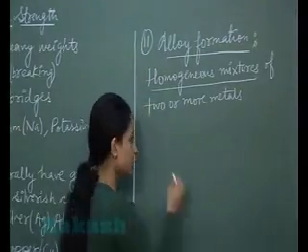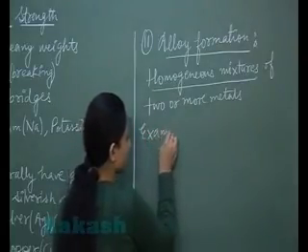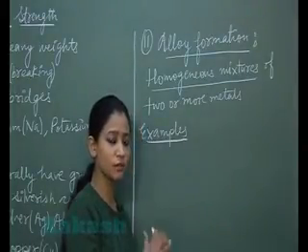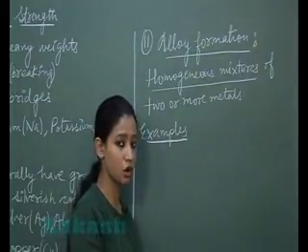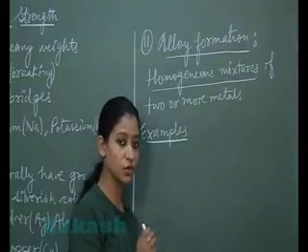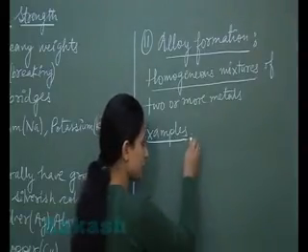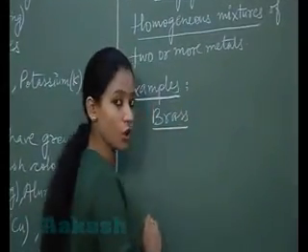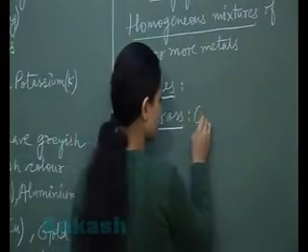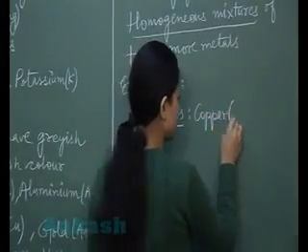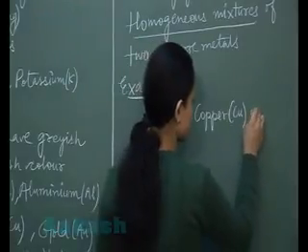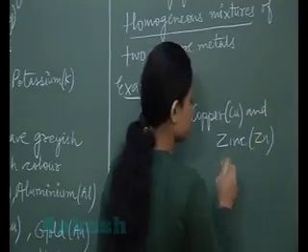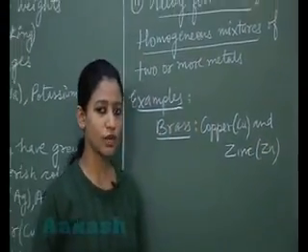Let us take the examples now. As I told you, brass, bronze, these are not elements. They do not come under the category of metals, neither are they non-metals. These are actually alloys, homogeneous mixtures of metals. We have brass. Brass is an alloy of copper and zinc. So students, if the question comes that what are the components of brass?